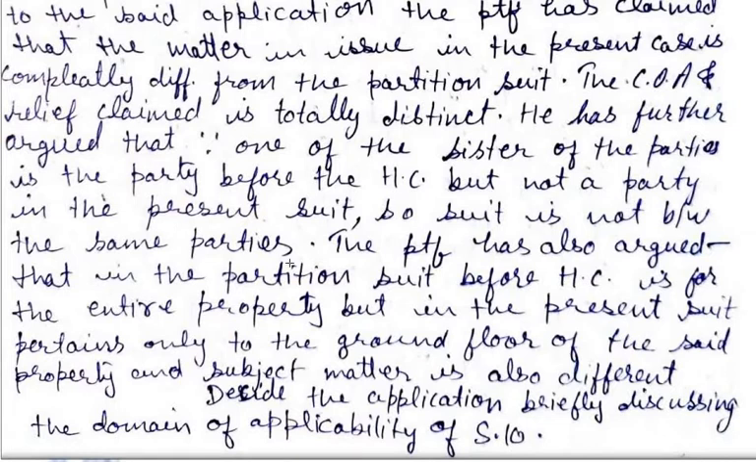So ये basically claim कर रहा है that the sister S is not a party to the present suit and therefore the suit is not between the same parties. Then the plaintiff has also argued that the partition suit before the High Court is for the entire property, but the present suit pertains only to the ground floor of the said property and the subject matter is also different.